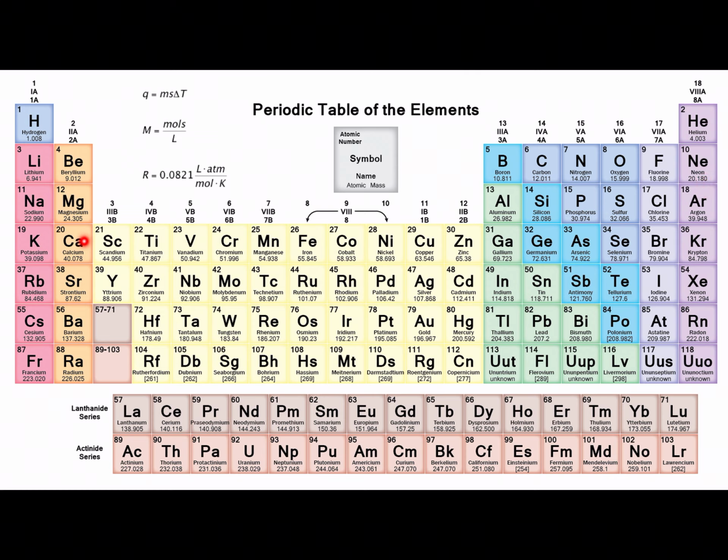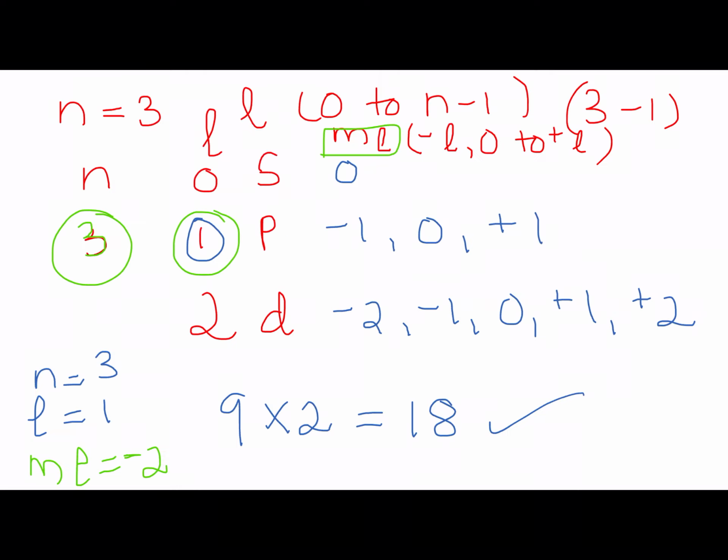Now let's focus on potassium. The noble gas prior to potassium is argon. So you write argon in square brackets and then 1, 2, 3, 4, and the S1 group is being filled, the S1 orbital is being filled. So that's going to be 4s1. For potassium: argon in square brackets, and then 4s1.